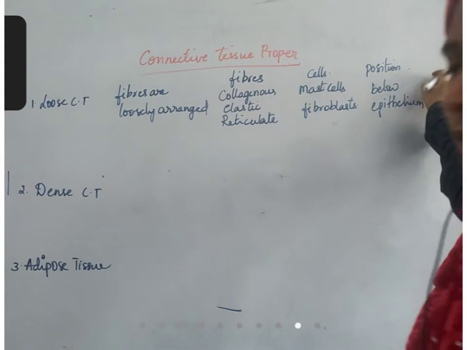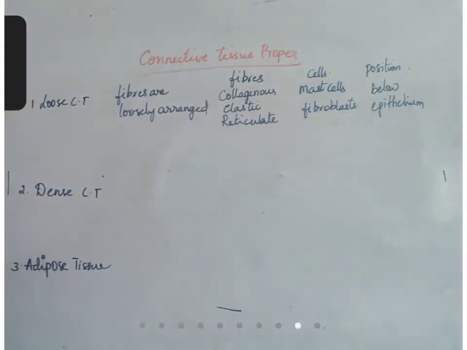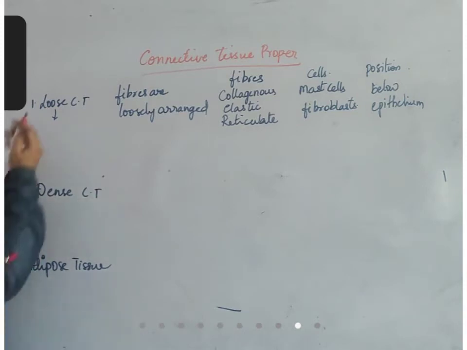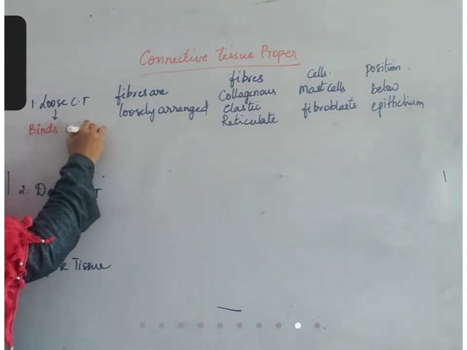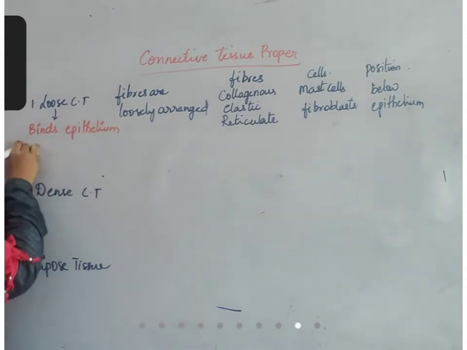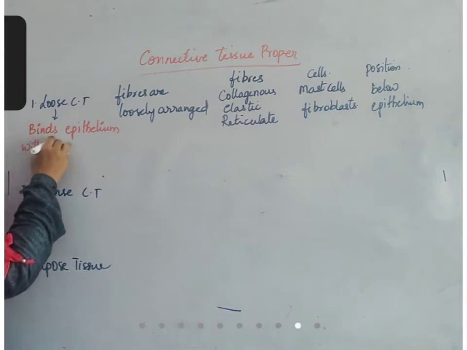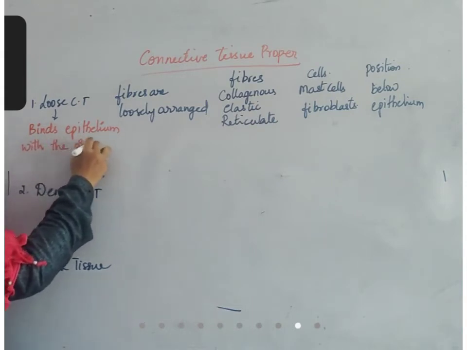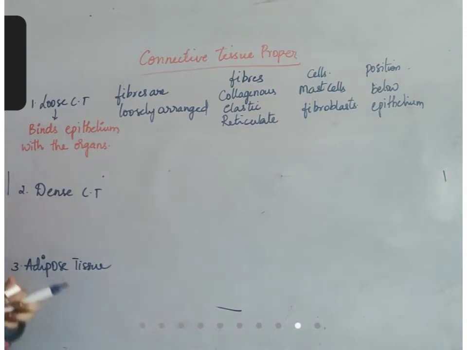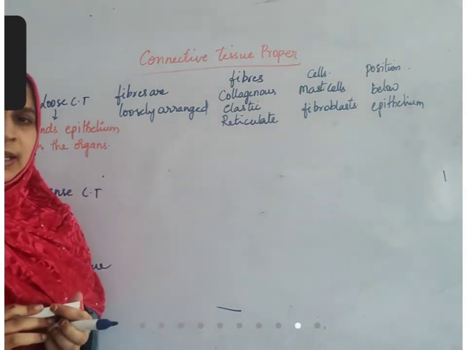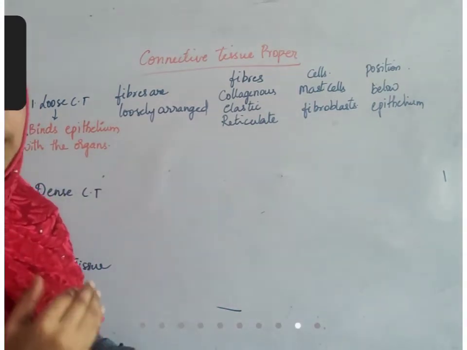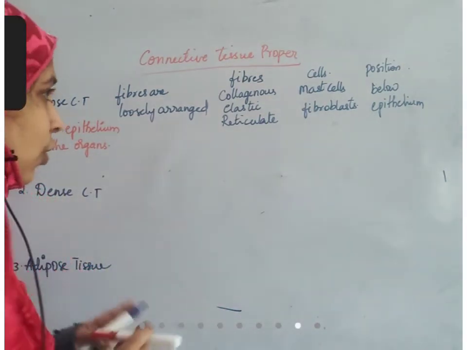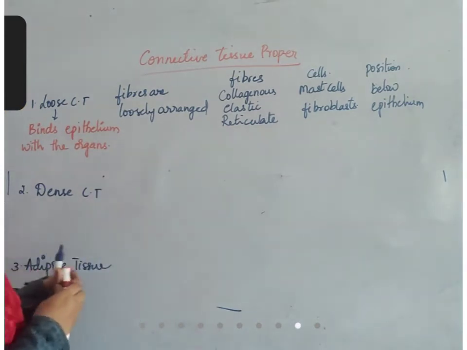So I'll write the function here: this one binds epithelium with the organs. For example, take skin, below skin our body tissue is present. It connects between that skin and that internal tissue, forming a connection like that.